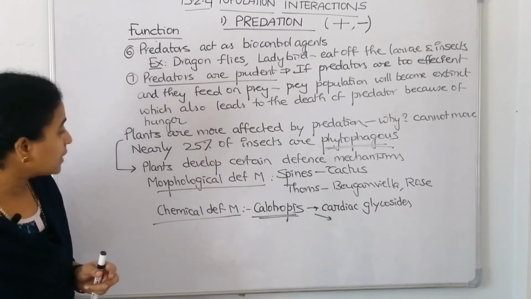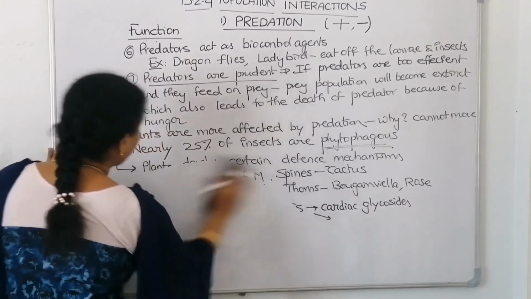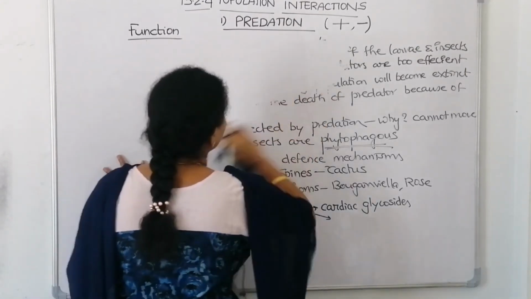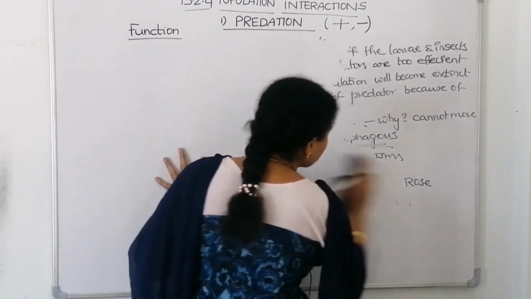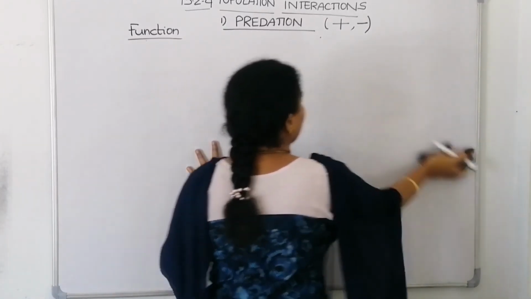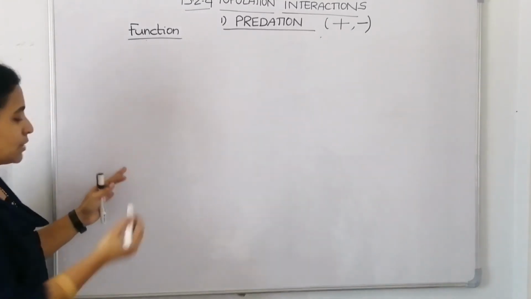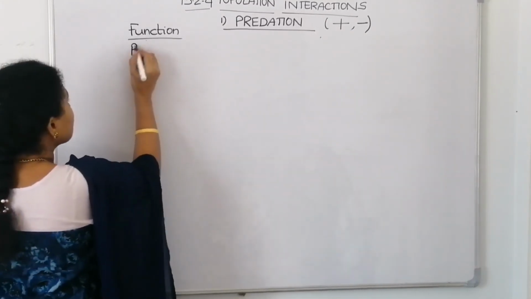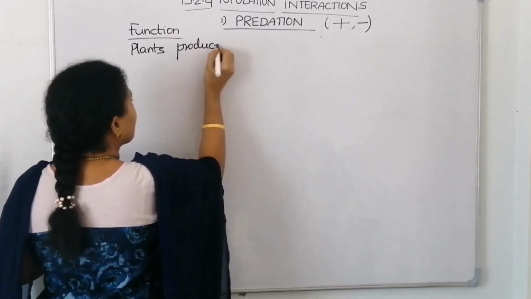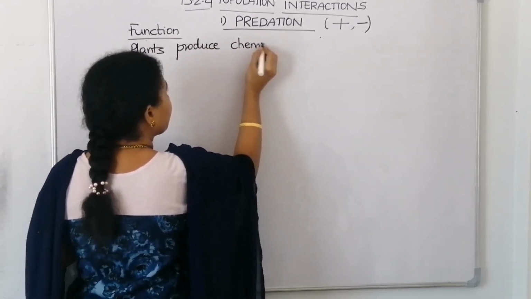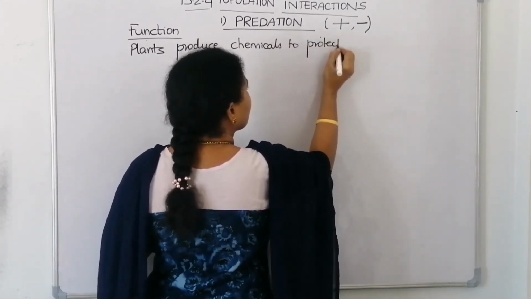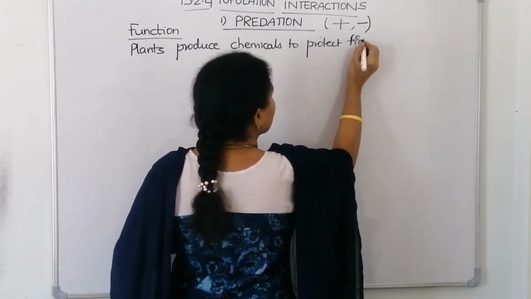We can take some more examples also. The plants secrete nicotine, caffeine and all. We are using them for commercial uses, but the plant has produced them to safeguard itself from predation. Now, what are we using those chemicals for? For example, plants produce chemicals to protect themselves from predation.